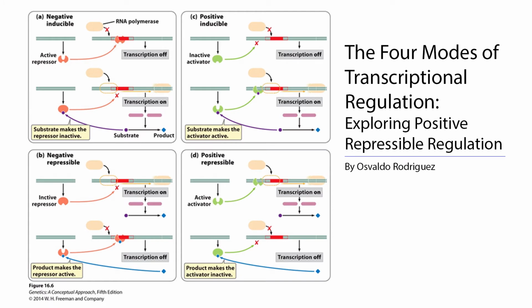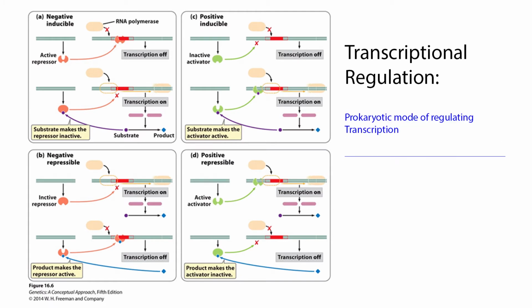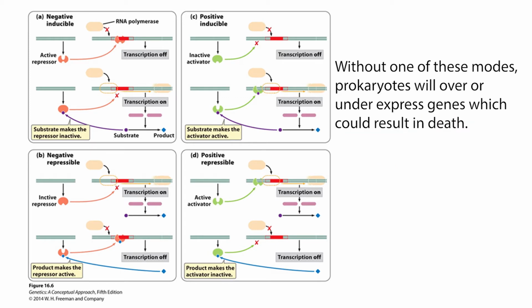Well, transcriptional regulation is an essential method for determining when and how much a particular gene is transcribed into RNA in prokaryotic organisms. Without such regulations, genes might constantly be turned on or off with lethal effect. There are several actors in prokaryotic transcriptional regulation: the regulator gene, promoter, operator, structural genes, and RNA polymerase.